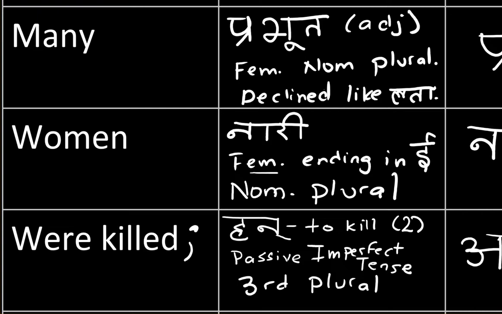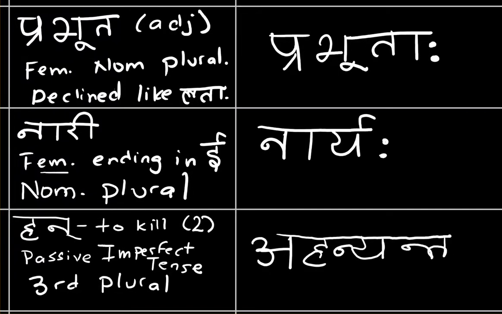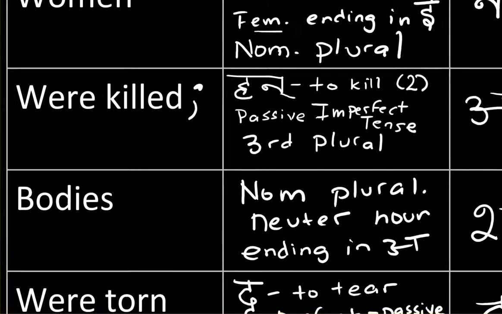This needs to be third person plural because many women were killed. And then you end up with ahanyanta. The anta is showing the third person plural for atmanepadi or middle voice. Then the a at the start is the imperfect termination, indicating the imperfect tense, and then the ya in ahanyanta is indicating the passive mood, the passive voice.